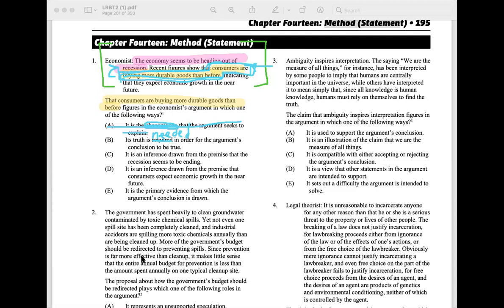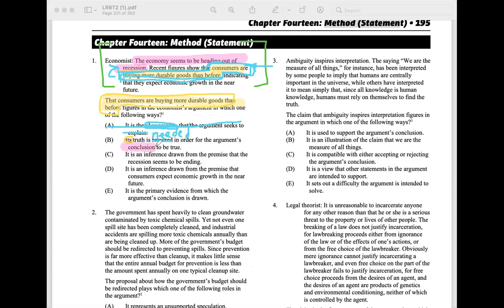So what is it referring to here when it says its truth? The support. Oh, its truth is what it's trying to say, right? It's saying that this right here. And its truth. So consumers are buying more durable goods than before. Truth is needed in order for the argument's conclusion to be true. Is that true?